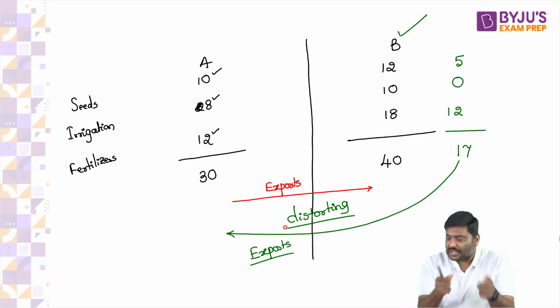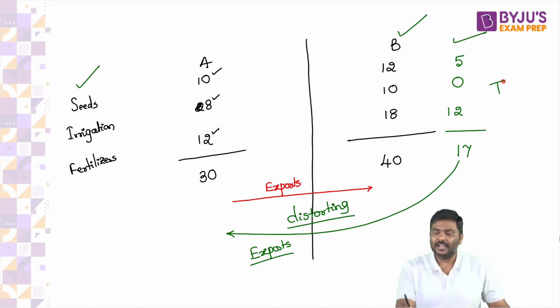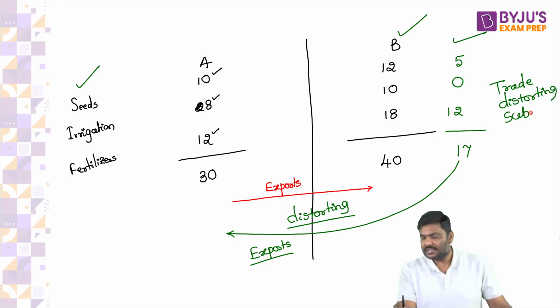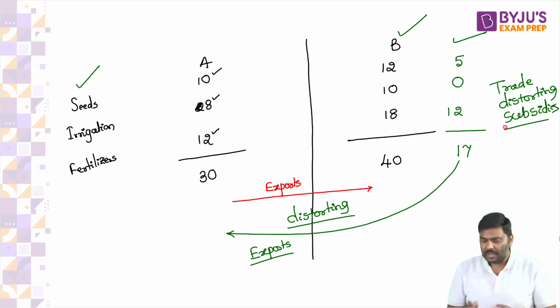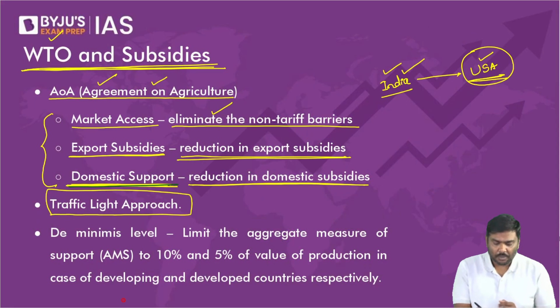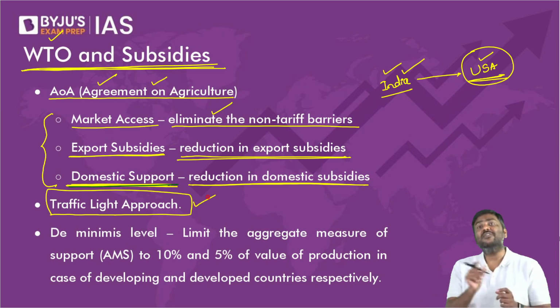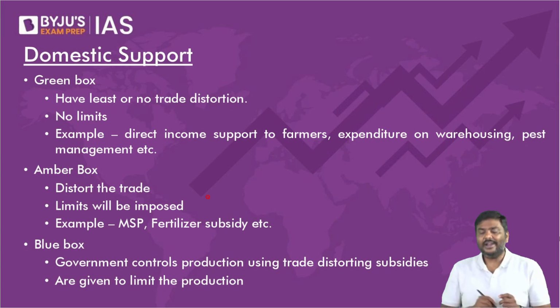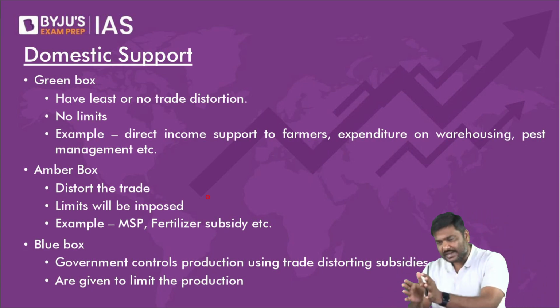These are unfair. Can I say, think of this? Because of the subsidies given by country B for the agriculture sector, it is distorting the international trade. All of you okay? Distorting means it is disturbing. It is creating disturbances in the international trade. So this is basically the concept of trade distorting subsidies. Can I call this trade distorting subsidies? All of you okay? Trade distorting subsidies.